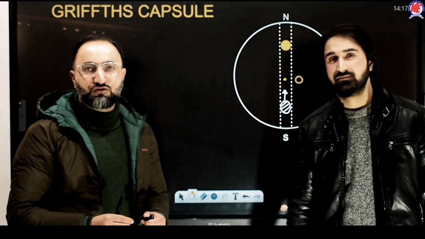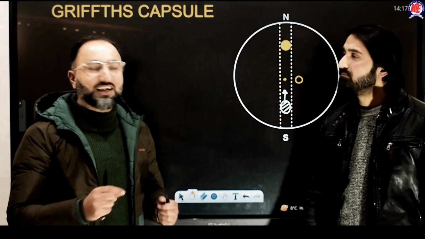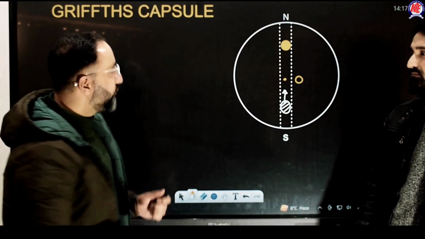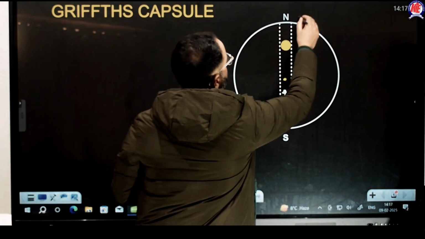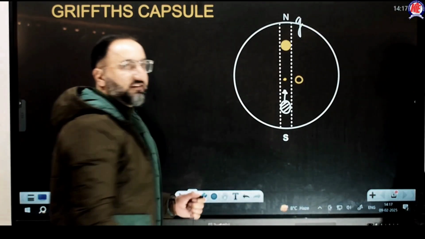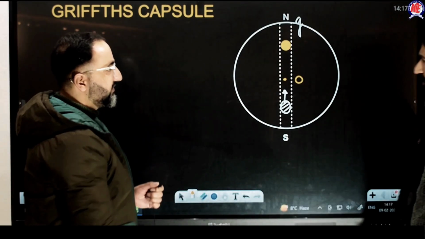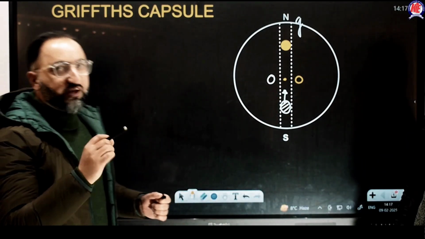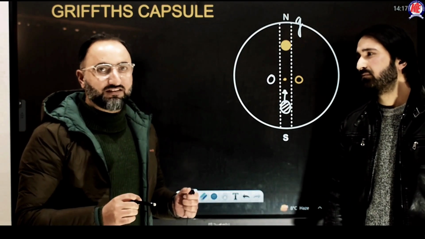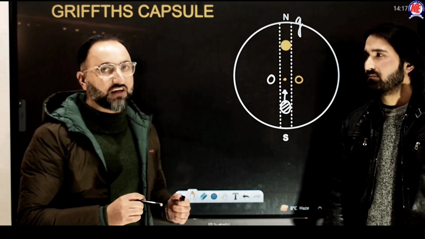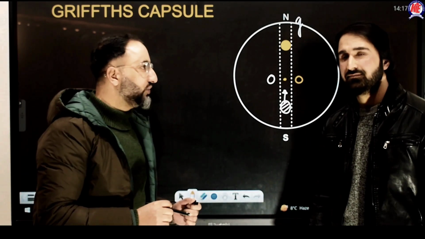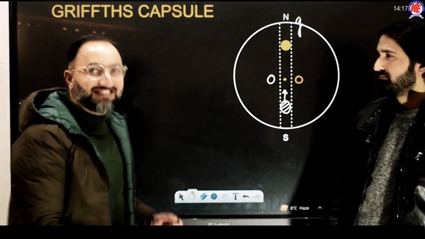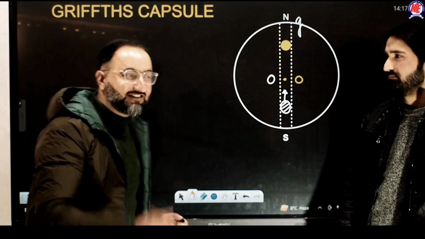The first and foremost thing you must know is what is the acceleration due to gravity on the surface of Earth? And obviously that is g, isn't it? What about acceleration due to gravity at the center of Earth? It is 0. Absolutely. Okay. Now, if we go from the center to the surface, what will happen to acceleration due to gravity? It will obviously increase, isn't it? And it increases linearly.